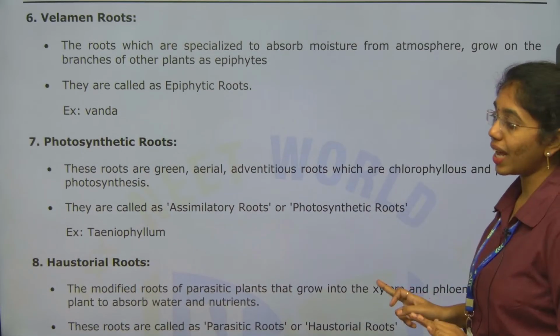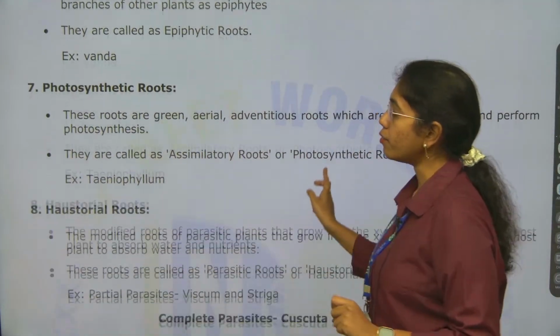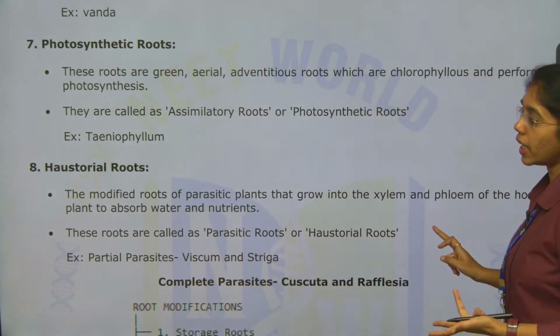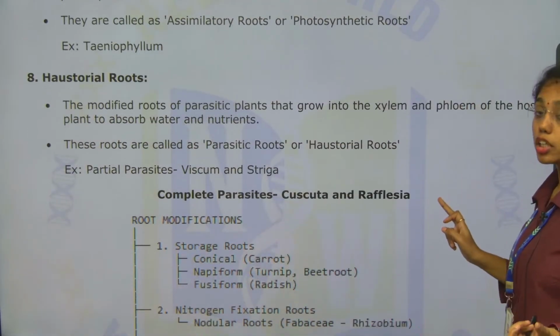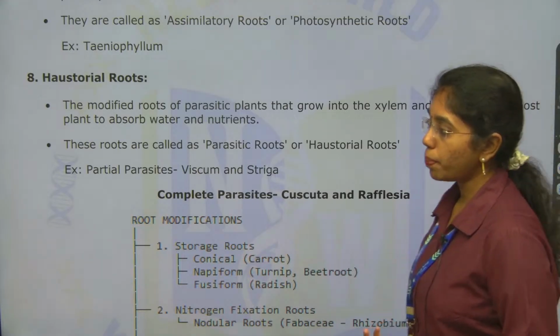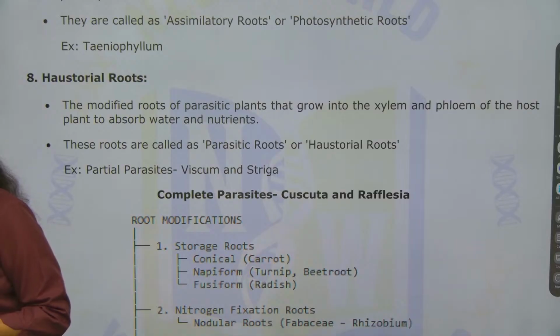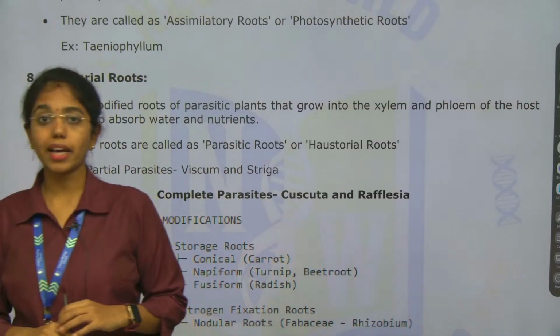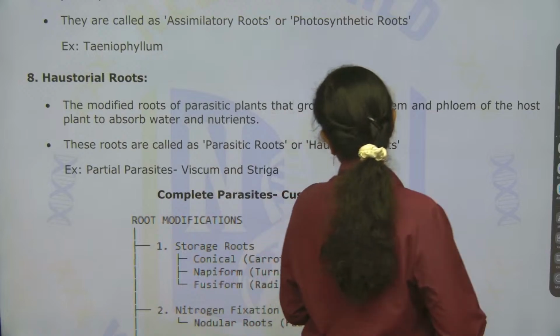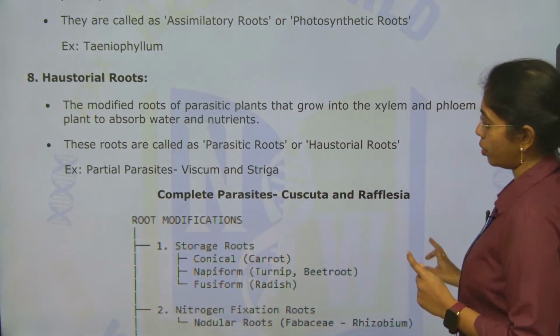Velamen roots are also known as epiphytic roots, and then photosynthetic roots like Taeniophyllum. Lastly, haustorial roots, which can be partial parasites or complete parasites. Partial parasites like Viscum and Striga, complete parasites like Rafflesia and Cuscuta.